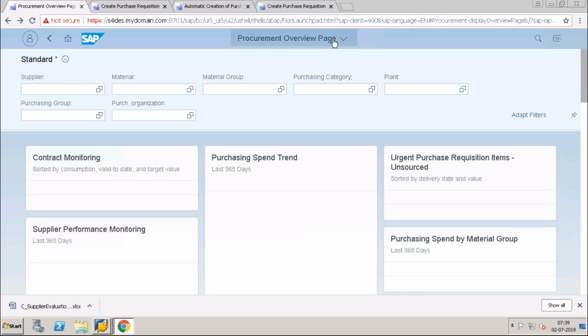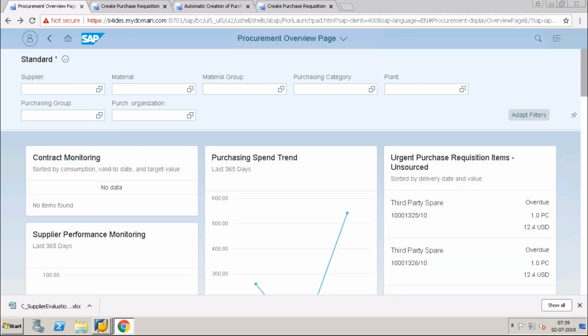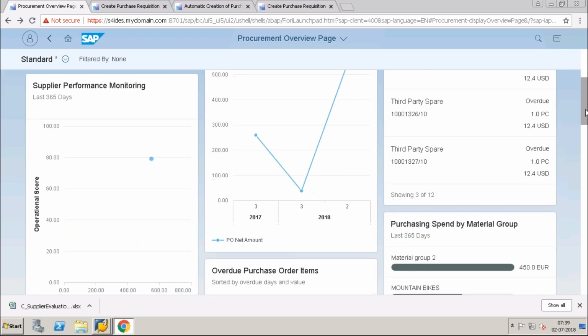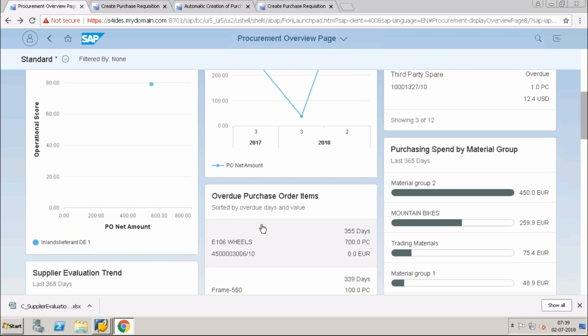This is the procurement overview page, and you can tell that guy, I want a new app based on my purchase orders. I want to see all my open overdue purchase orders with reference to the GR, meaning the GR is not completed, and also who the vendor is or what the material is.